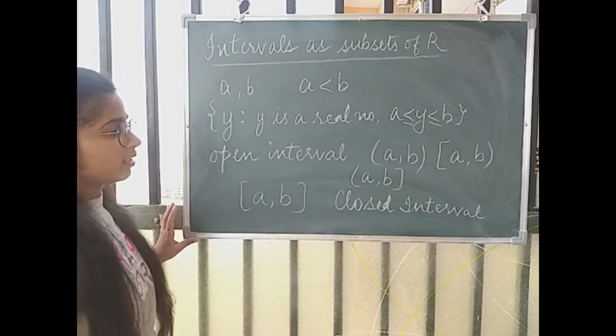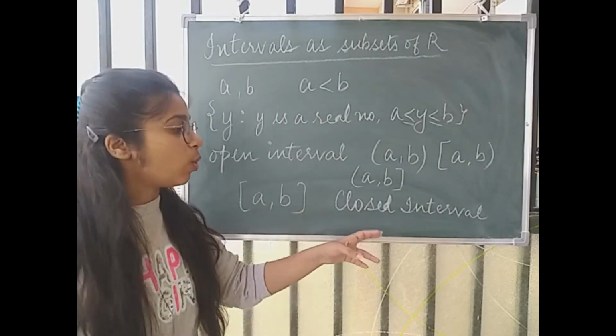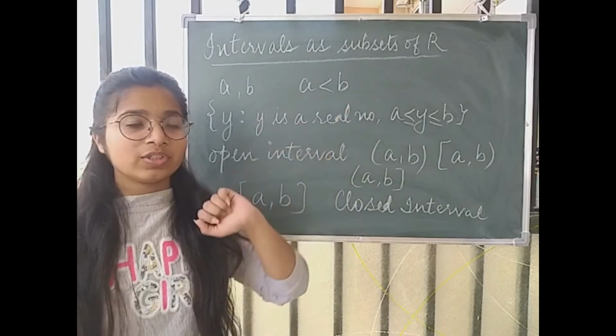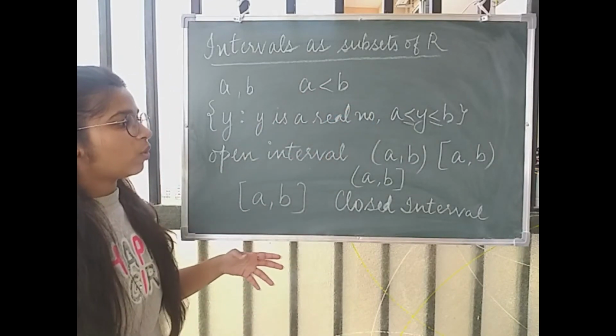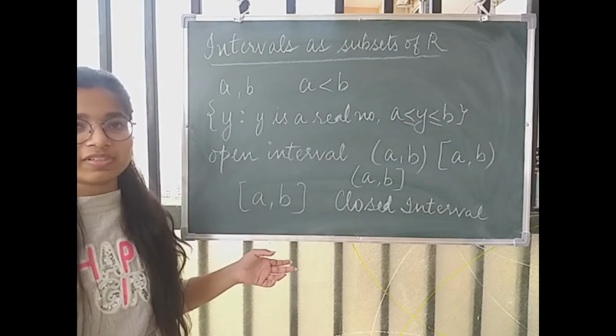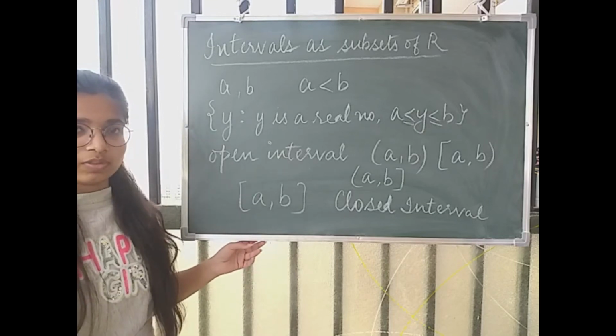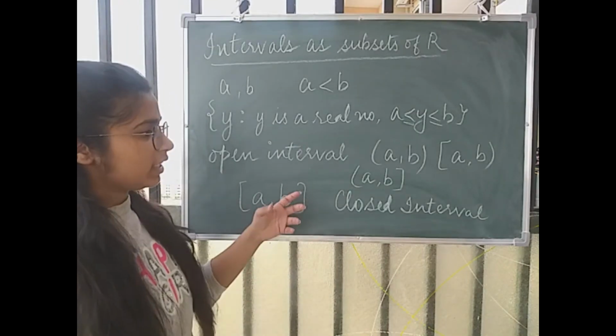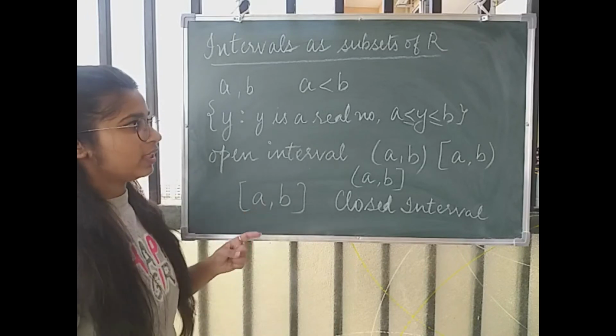Now these intervals which are open and closed, they are also the subsets of the real numbers. So this is how we discuss the intervals to be the subsets of the set of real numbers. And also these intervals can be denoted on the real line.